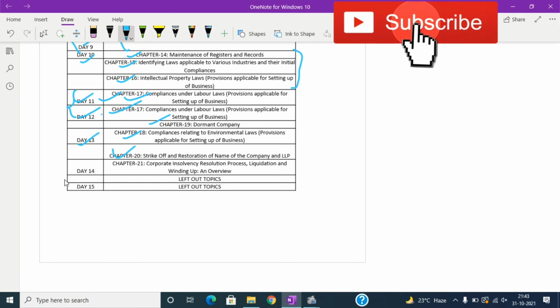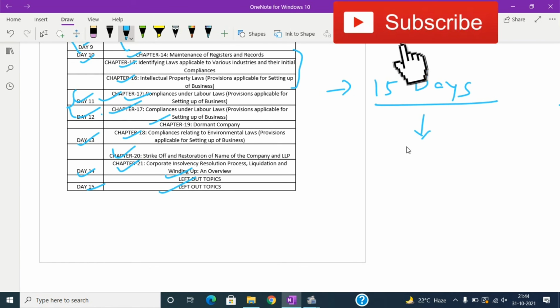And for day 14 I have allotted chapter 21, the last chapter of the subject, and the left out topics on day 14 and then day 15. Okay, so this is the timetable for the Setting up of Business subject. I hope this will be useful for you. So it is a 15-day strategy. Okay, and in these 15 days you have to complete your module as well as your scanners.